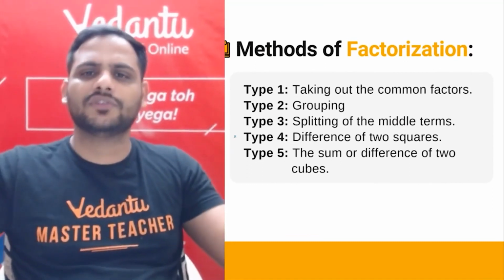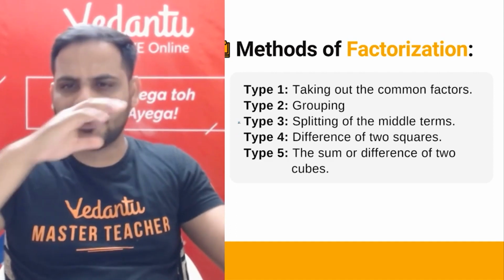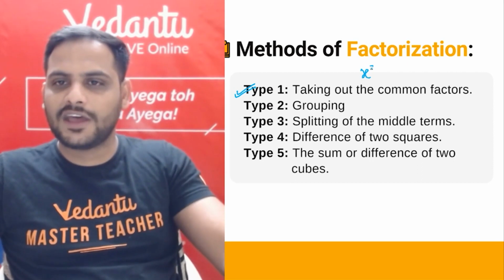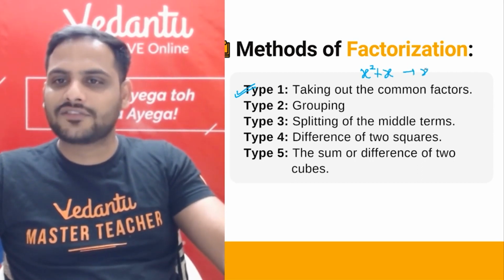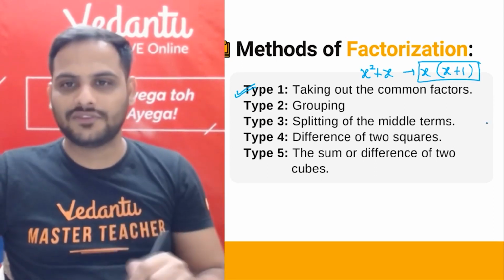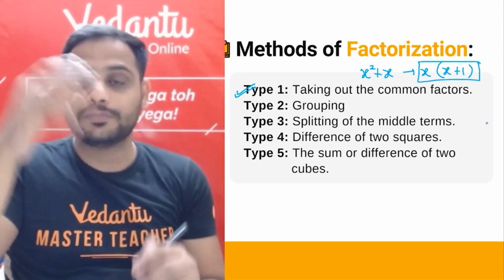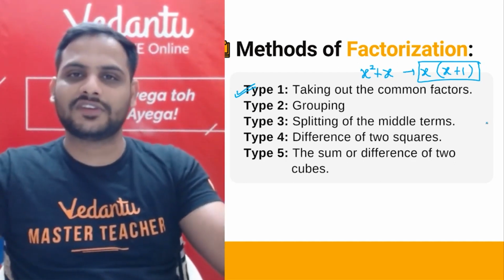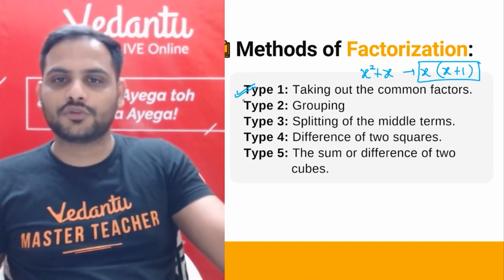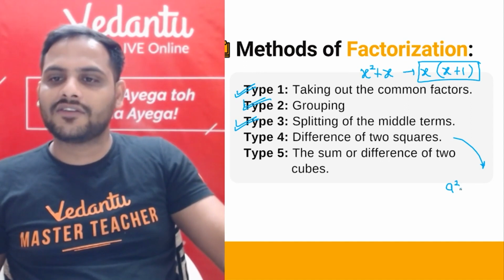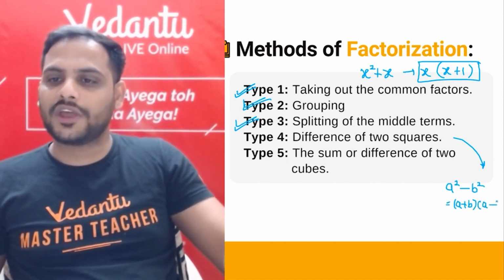But other than that, suppose there are some polynomials which are very easy. Some of them can be solved by taking common. Suppose I have x square plus x, I can take x common, x plus 1. So this is also a factorization, x into x plus 1. Grouping, like when you do splitting the middle term, in the next step 4 terms are there, you take 2 common from the first term, 2 common from the second term, then again take common. So that is grouping. Splitting the middle term we have done. Difference of squares, if I have a square minus b square, I know it is equal to a plus b into a minus b.